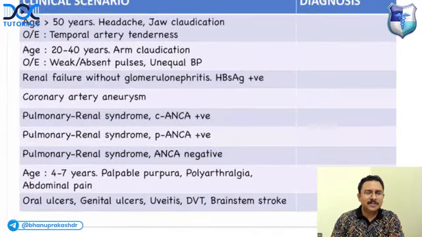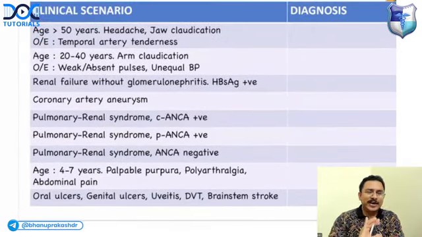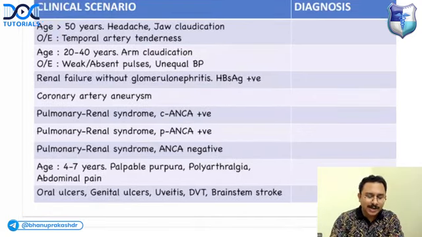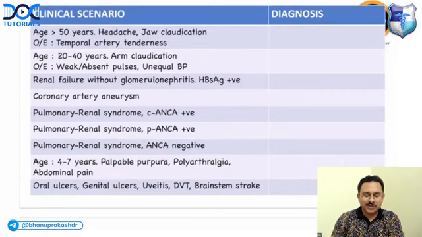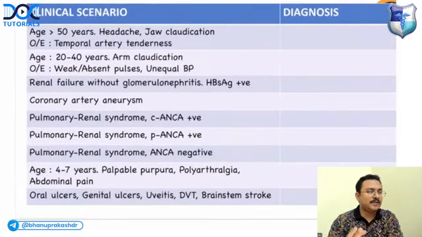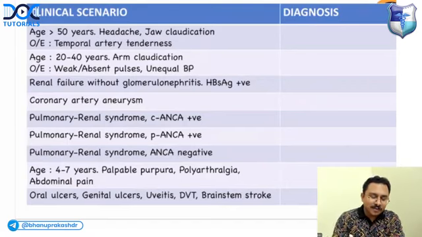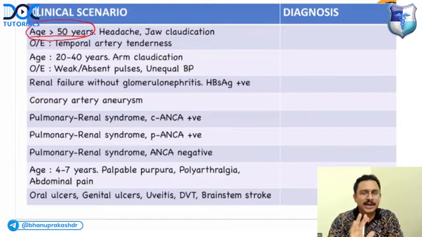Important table, very important table. We know that vasculitis is a big topic. So I'm going to summarize vasculitis into one table where all the important vasculitis that are important for your exam have been covered. First of all, if you get a vasculitis where the age of the patient is more than 50 years, what is the vasculitis you will think of? Elderly with a vasculitis, always think of which condition?